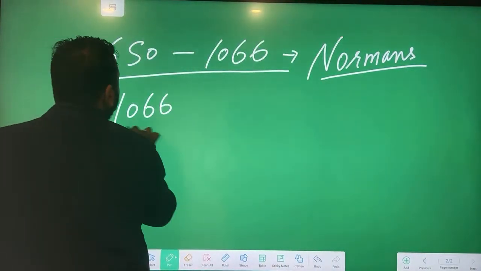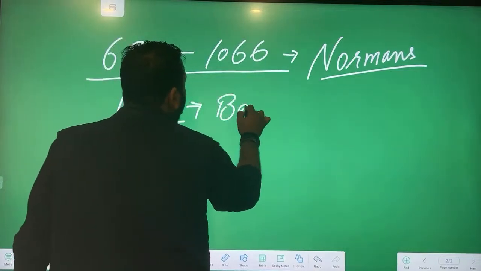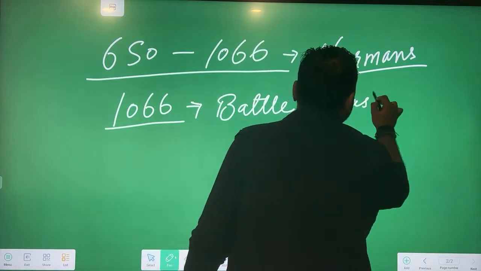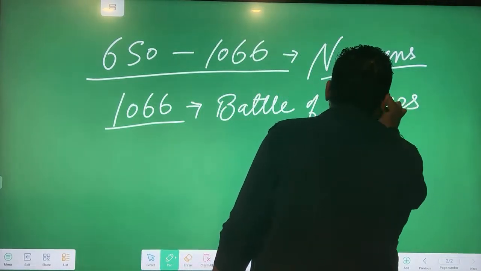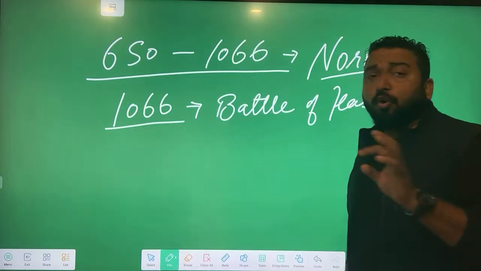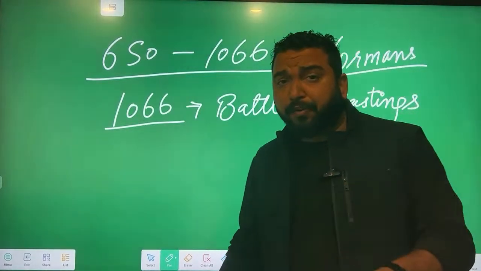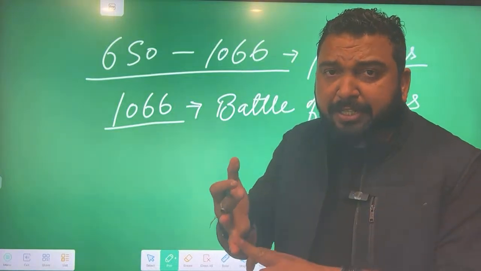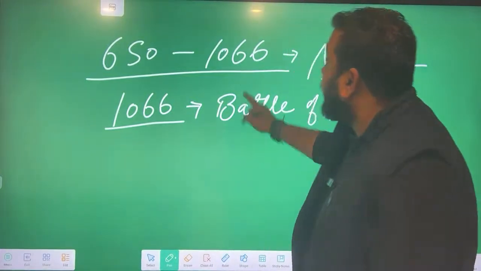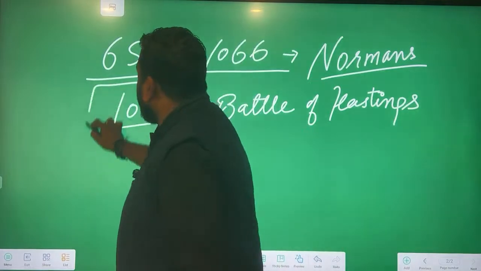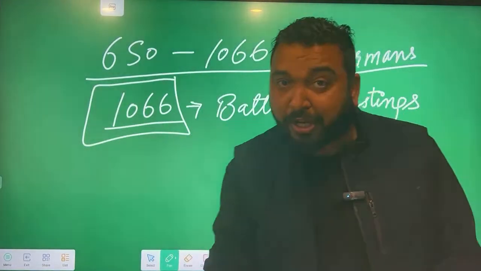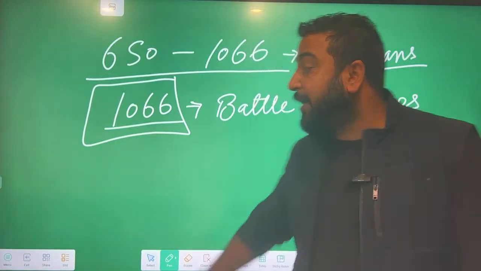In 1066, this is called Battle of Hastings. Multiple questions in exam, multiple questions. Whether it is any English literature exam, you're preparing for NET, CUET, or any other entrance exam, PGT, DSSSB or any competitive exam, this question is asked the most. One of the most important and game-changing historical events in English literature.